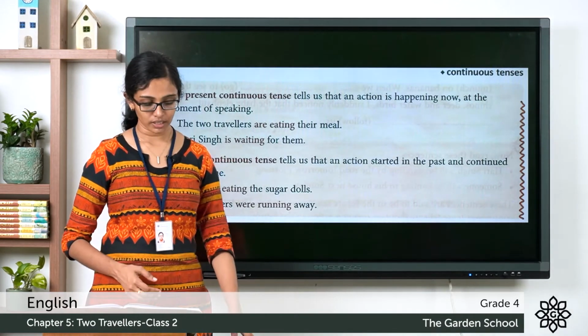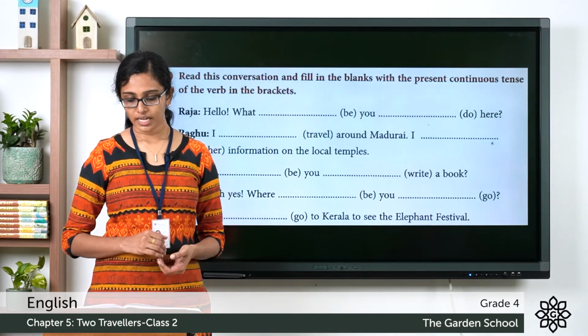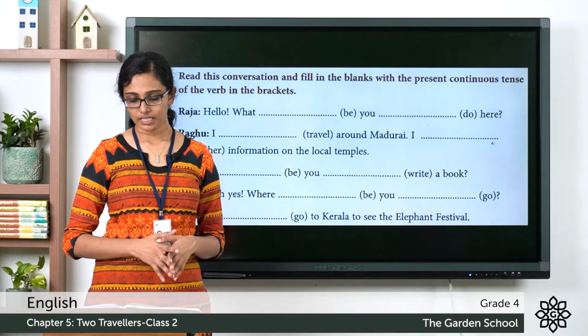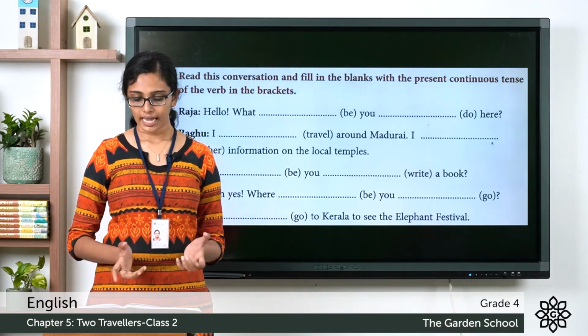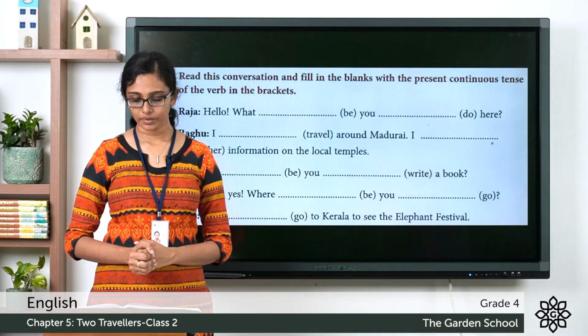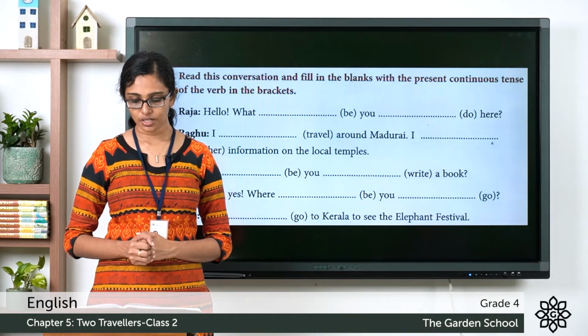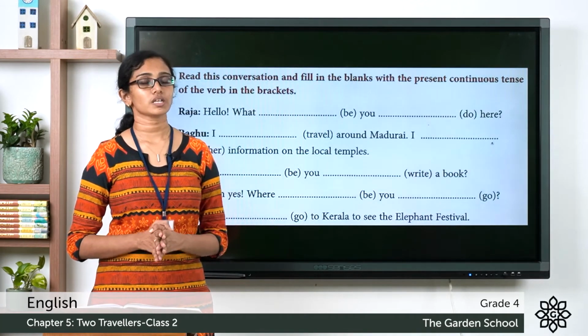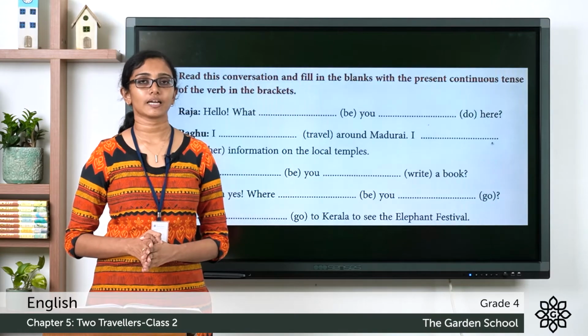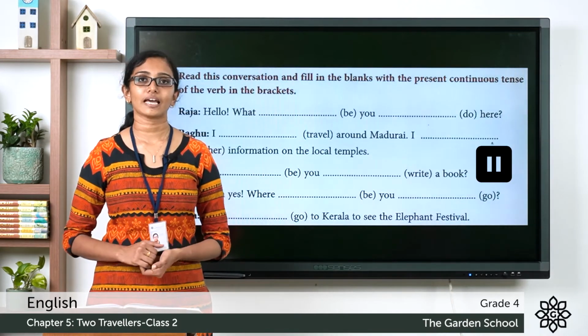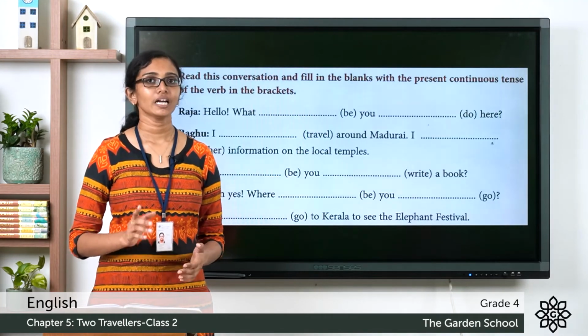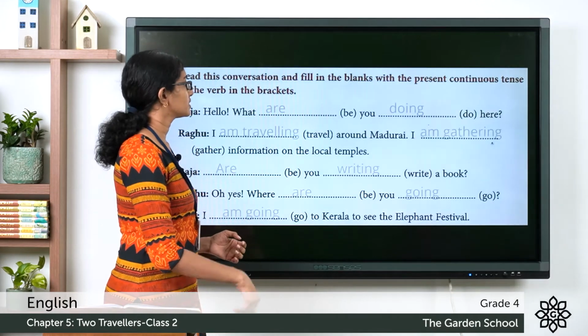In the next section, read this conversation and fill in the blanks with the present continuous tense of the verb in the brackets. You can see a conversation given there and some verbs are given in brackets. You have to fill in this conversation using the present continuous form of the verbs given in brackets. Please do this as an activity. Please pause the video, finish it and come back. Hope you are done with that. Now let's discuss the questions.